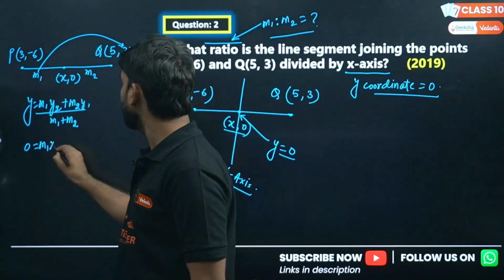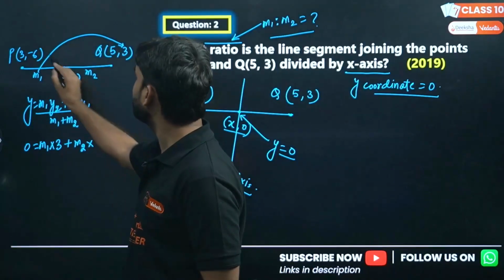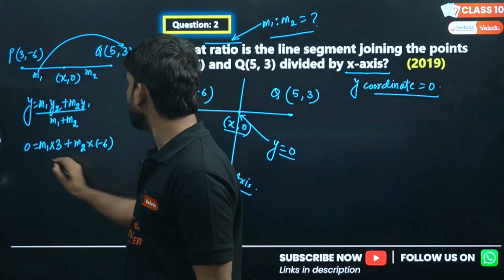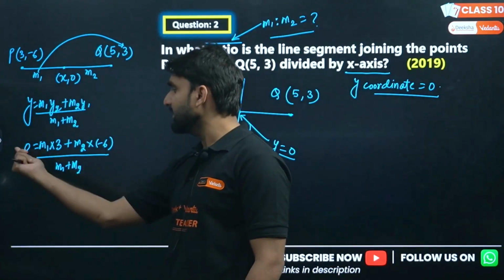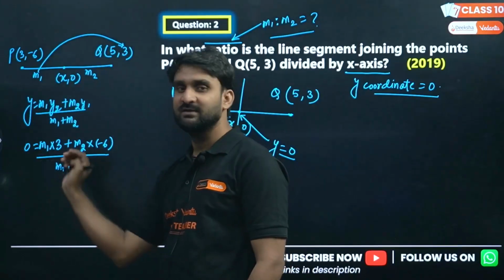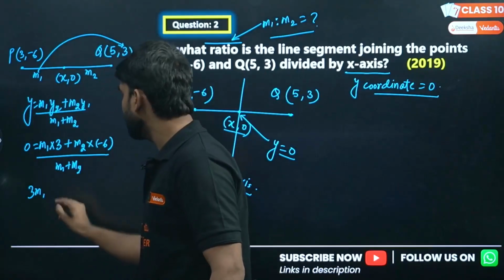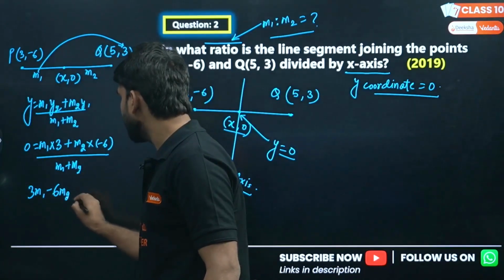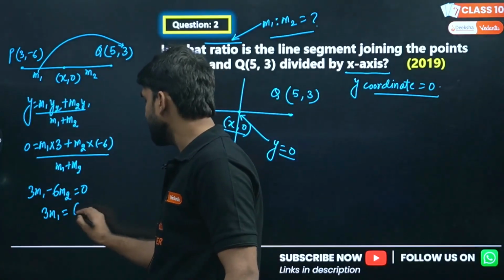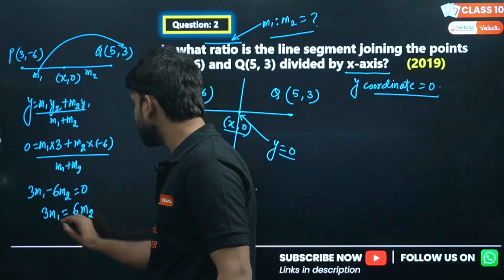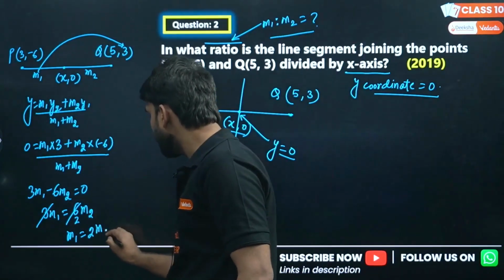So m1 into 3 plus m2 is nothing, m2 is m2. We have to find m2, and y1 is minus 6 here, right? Divided by m1 plus m2. On shifting the denominator to this side, m1 plus m2 will be multiplied with 0, and the result will be 0, right? So only the left side remains: 3m1 minus 6m2 equals 0. So we can shift: 3m1 equals 6m2. We can cancel 3 to just 6. So we are getting m1 equals 2m2, right?